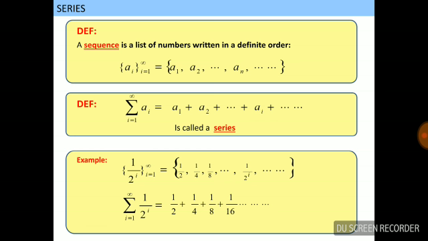Example of a sequence: 1 upon 2 to the power i, where the value of i is 1 to infinity. The sequence is 1 upon 2, 1 upon 4, 1 upon 8, and so on.